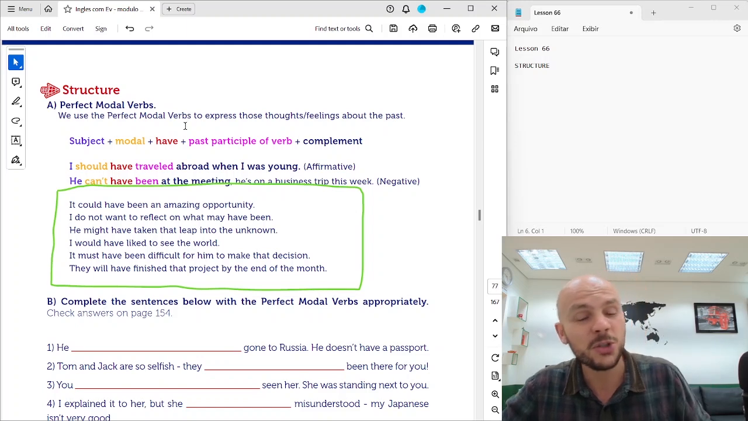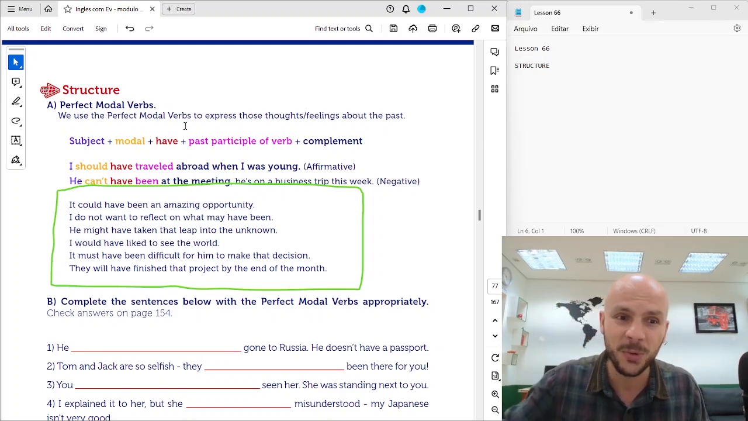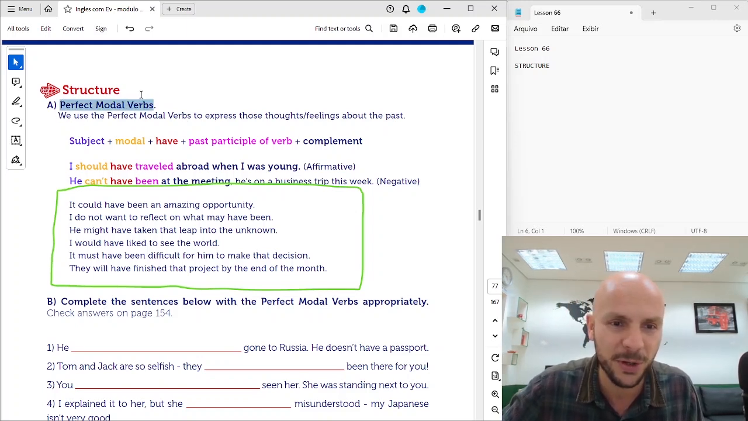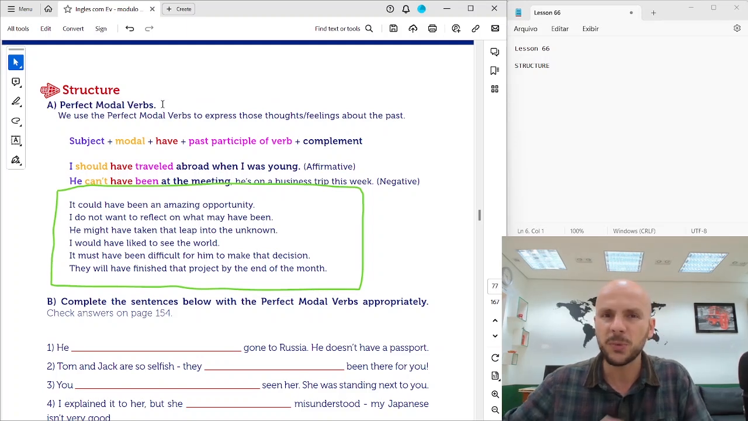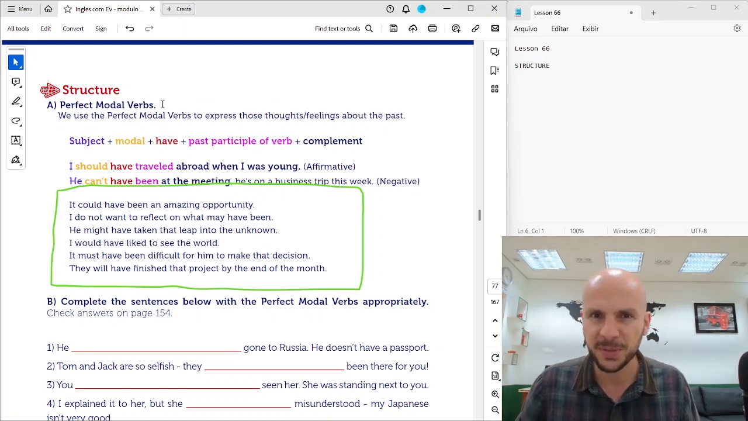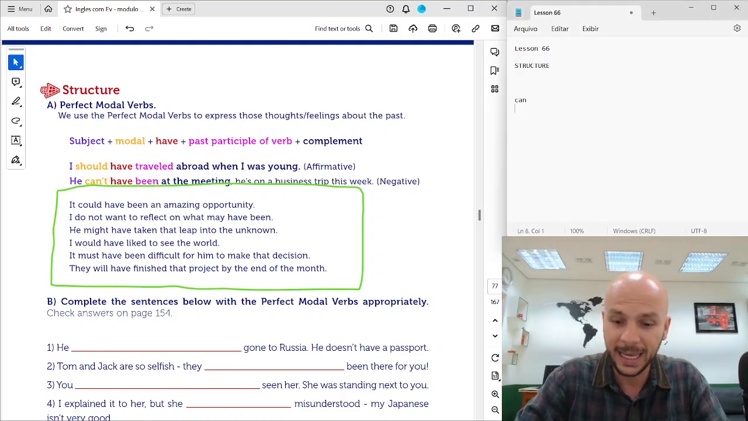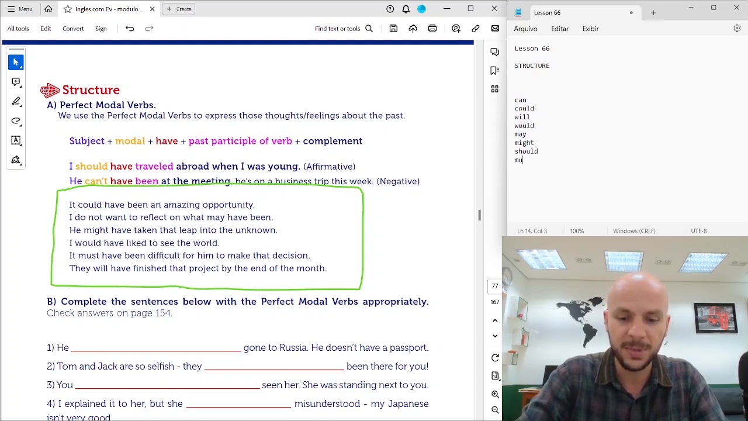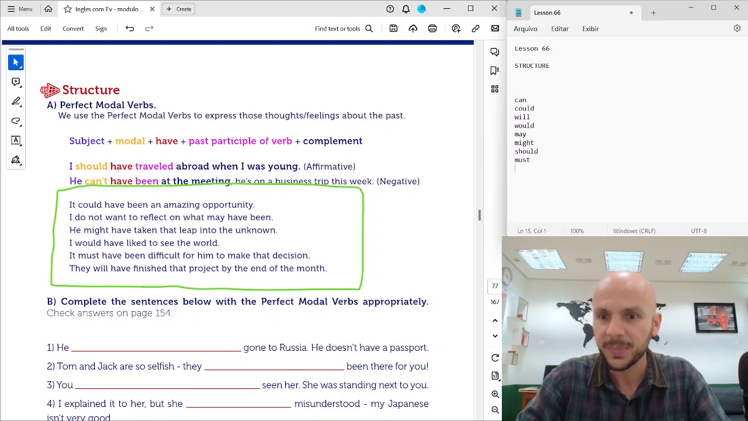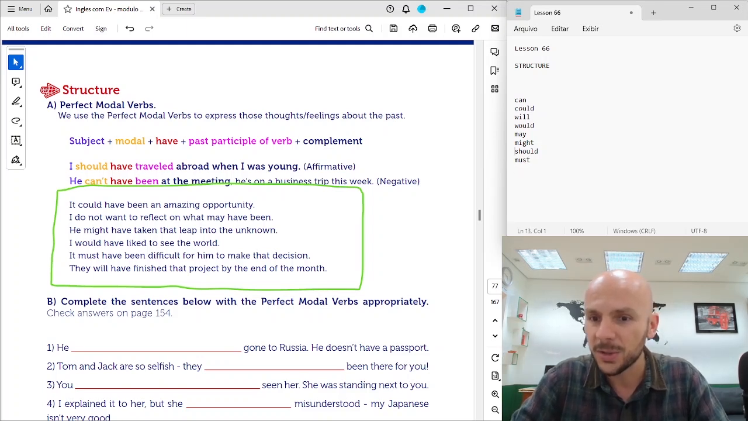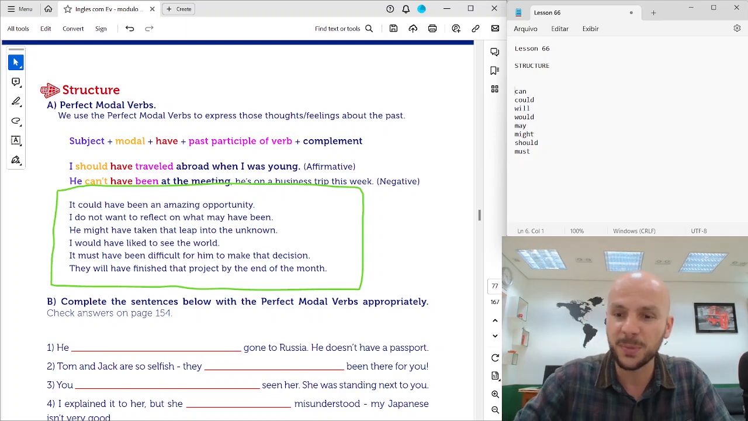Okay? And to talk about situations like that, we have to use the perfect modal verbs. Do you remember that we studied the modal verbs? There are 8 modal verbs. Let's remember them. Can, could, will, would, may, might, should, must. 1, 2, 3, 4, 5, 6, 7, 8. All right, so yeah, these are the modal verbs.